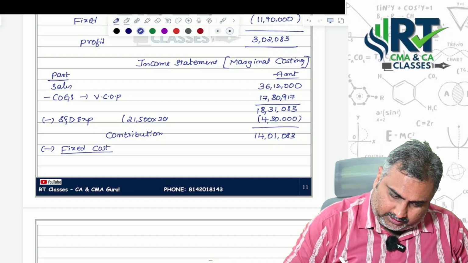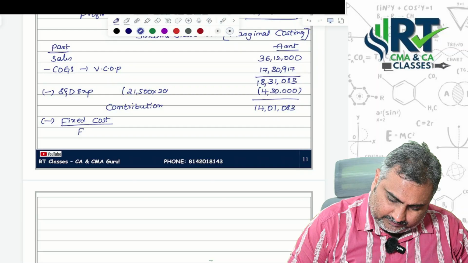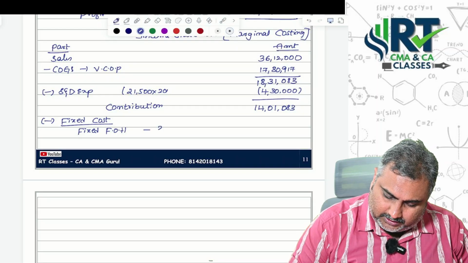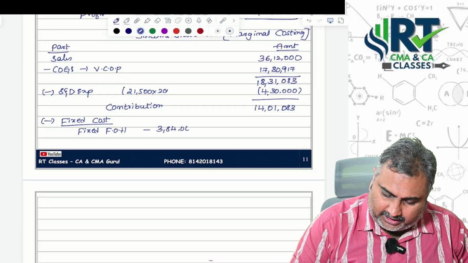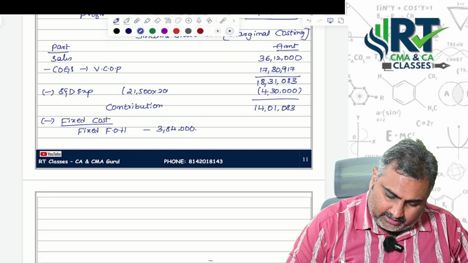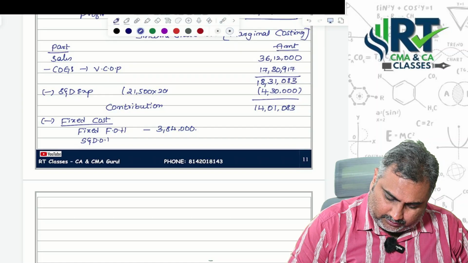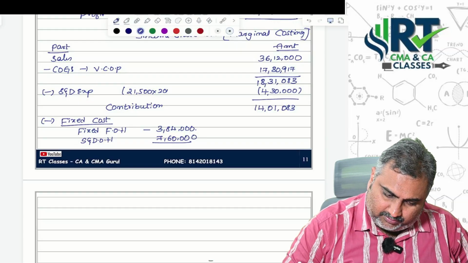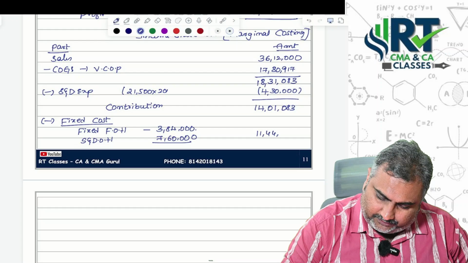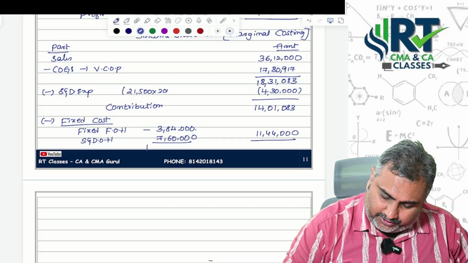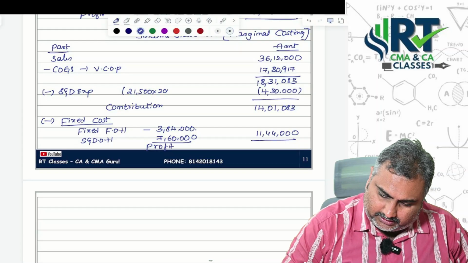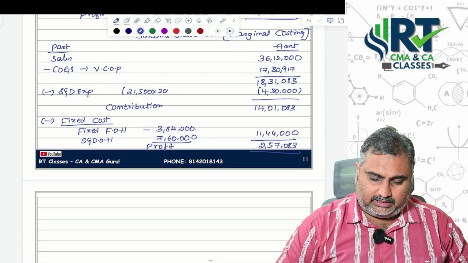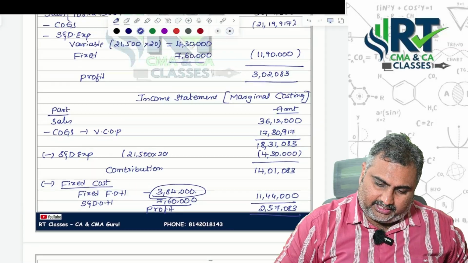You have two fixed costs with you. One is fixed factory overheads. How much? 3 lakh 84,000. Actual only we are supposed to take. And selling and distribution overhead fixed 7 lakh 60,000 itself. Combining you are getting 11 lakh 44,000. If you eliminate, you are getting profit under marginal costing 2 lakh 57,083 rupees.